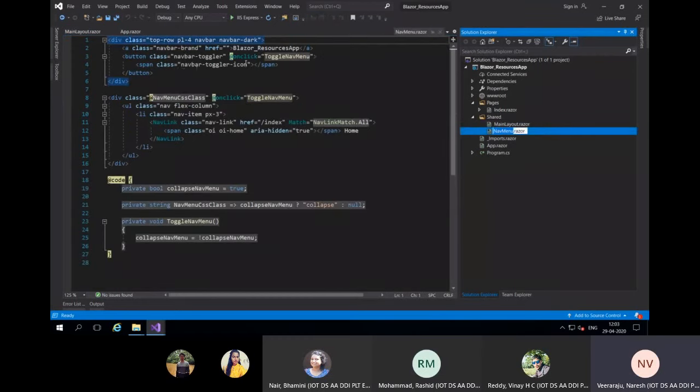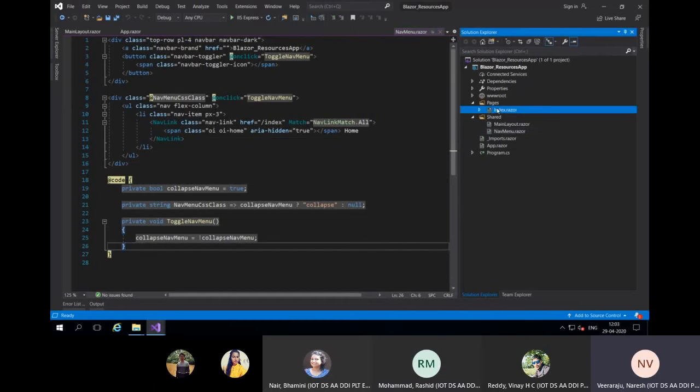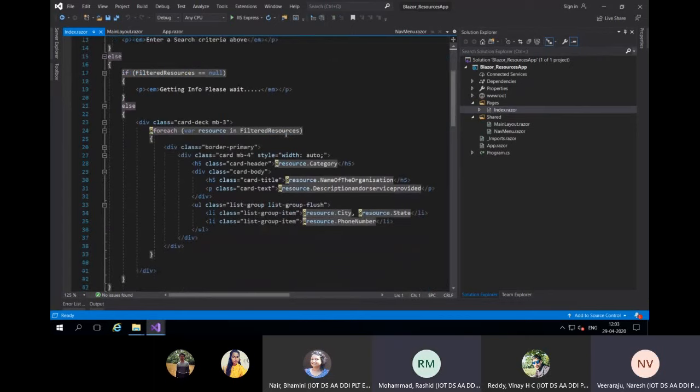Within the nav menu, this is my nav which I described earlier, and I have only one link. It is called home. When someone clicks on home, navigate to this index page. And some logic will be there for what happens if you want to collapse, all these things. So that's it. Just some HTML and C#.